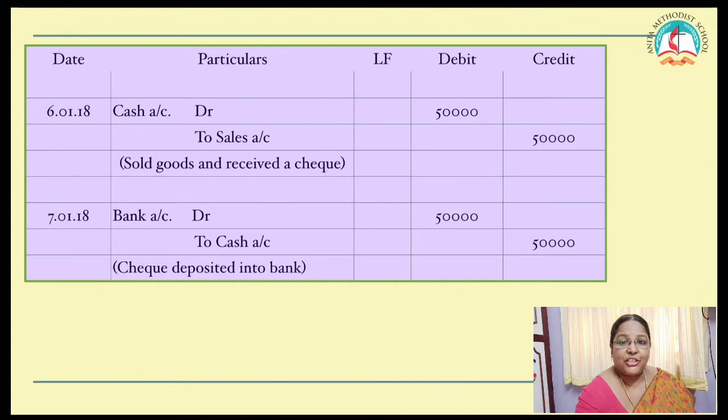And when you receive a check, it is cash. So it is cash account debtor to sales account, sold goods and received a check. Write the amount in the amount column. Okay. What is the next one?